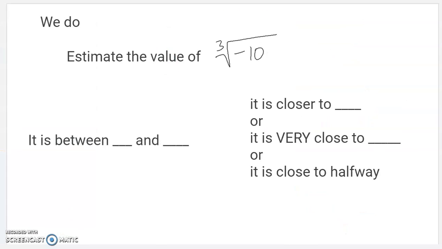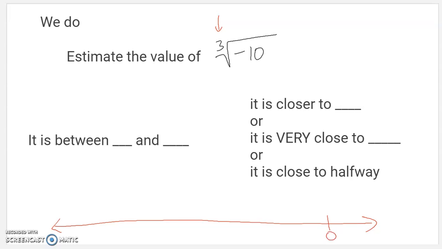All right, one more. Pause and go back if you need to. Sorry if I rushed you there. Let's also estimate the cube root of -10. So we're dealing with cube roots. These get real big real quick. This is a pretty small number, especially for a cube root. So it's probably going to be fairly close to 0. It's going to be negative.